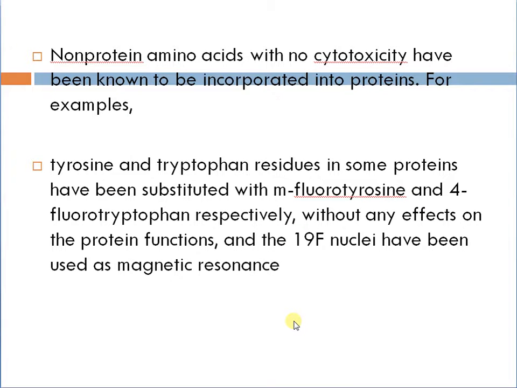Non-cytotoxic non-protein amino acids have been known to be incorporated into, for example, tyrosine and tryptophan residues in some proteins, substituted with m-fluorotyrosine and 4-fluorotryptophan respectively, without any effects on the protein functions, and the 19F nuclei have been used for magnetic resonance.